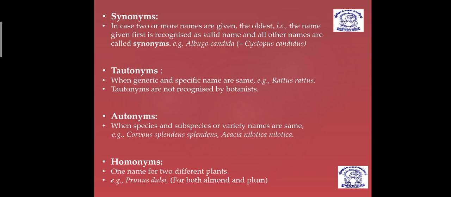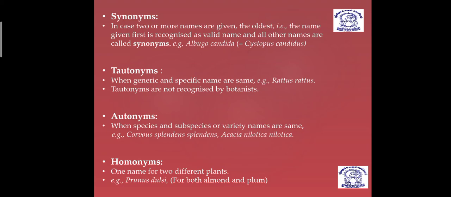And the last one, the fourth category of names, is the homonyms. When one name is used for two different plants. Dear students, please remember, first what is a synonym? When two different names are given to one organism. But what is a homonym? One name is given to two different organisms. And the example here is Prunus dulcis, that is used for both almond and plum.